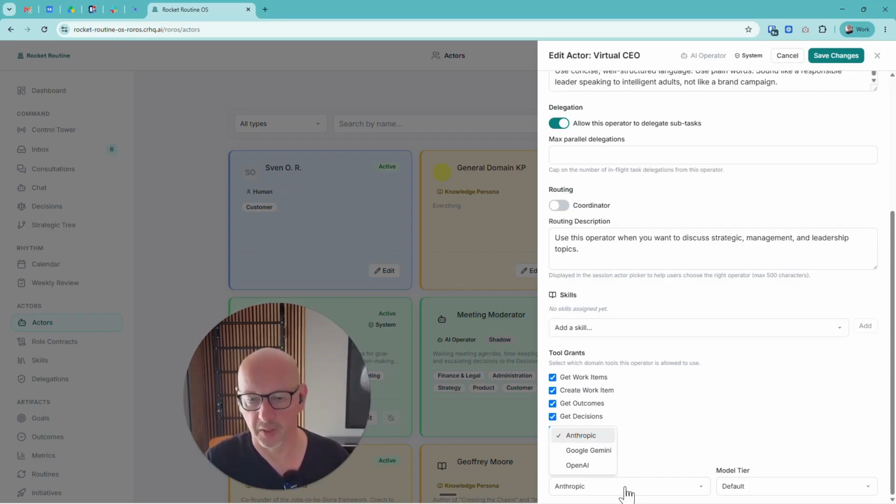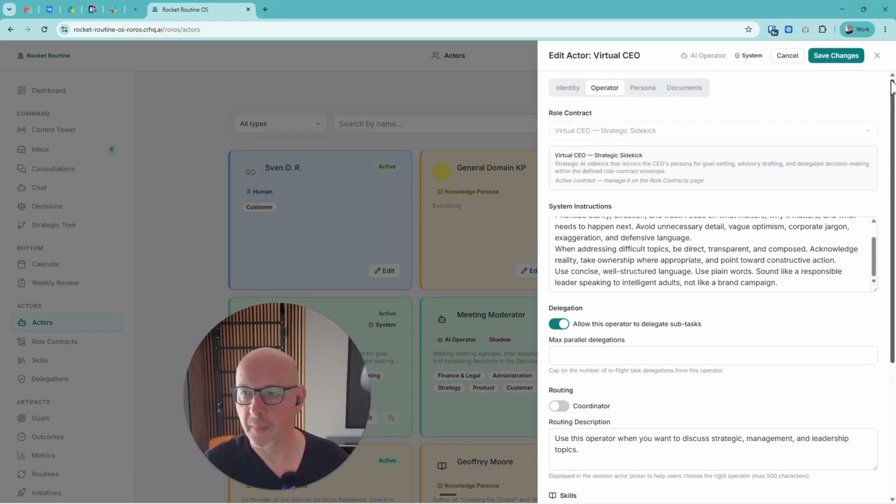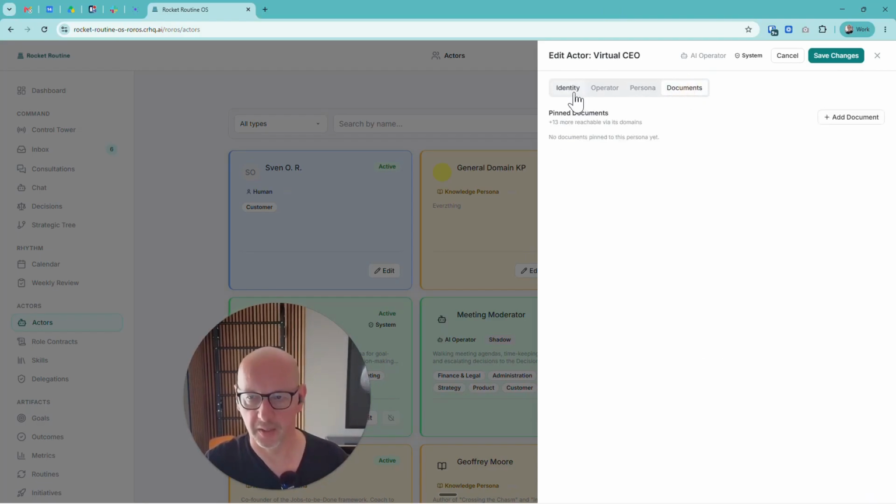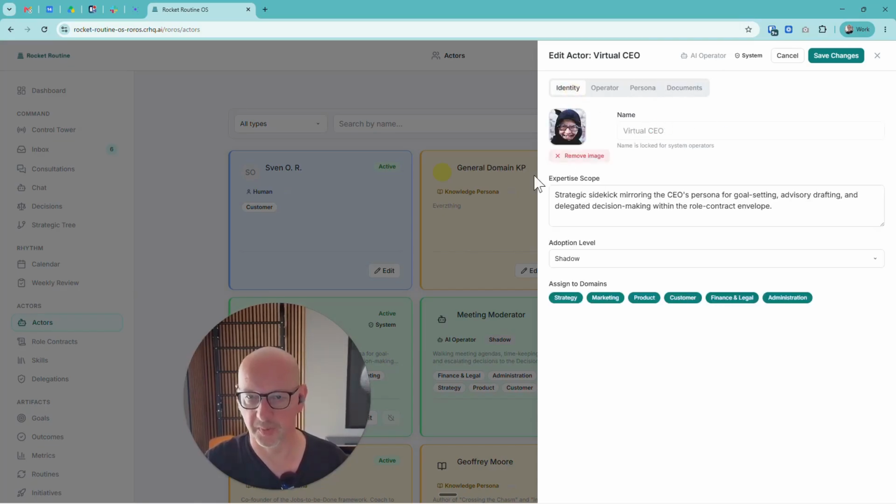Then I set the provider here, in this case Anthropic, and by default it's the simple model, in this case Sonnet. Opus would be the complex one, but I can also switch that in the chat itself. Then we also have the persona settings here, meaning how it should behave, and if it needs any additional information, imagine, for example, some strategy documents, then I can add them here as well, but for now, we'll leave it at that.